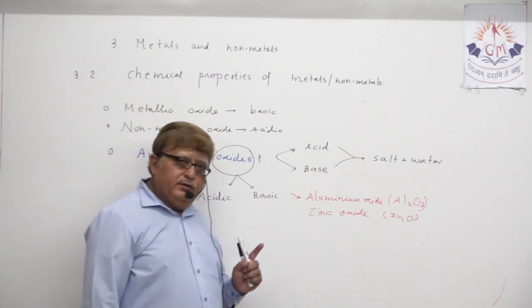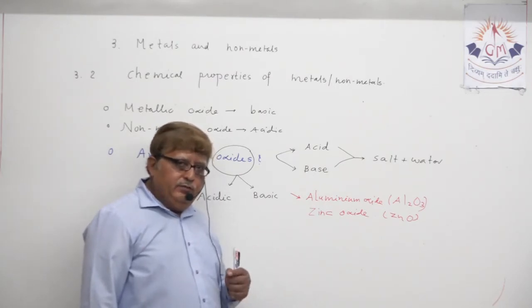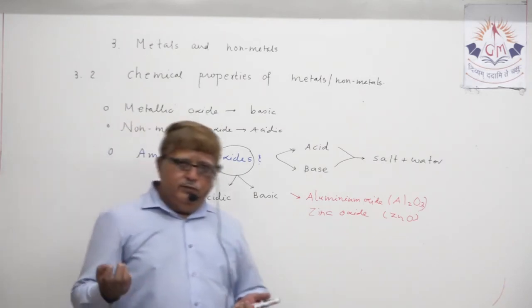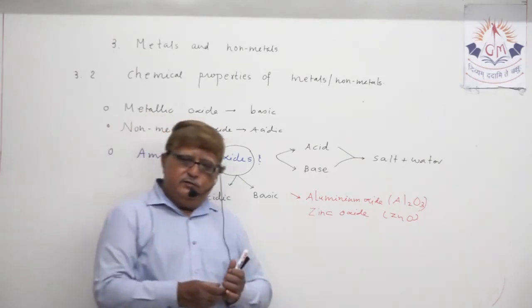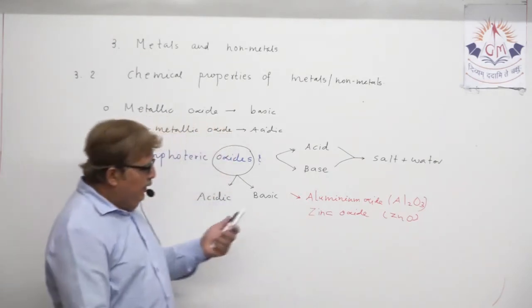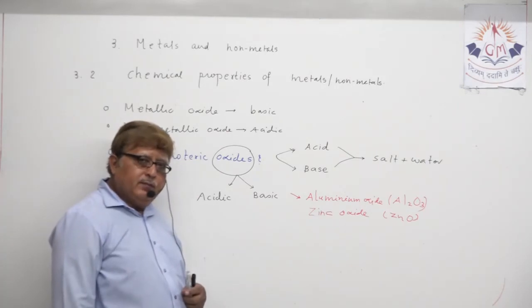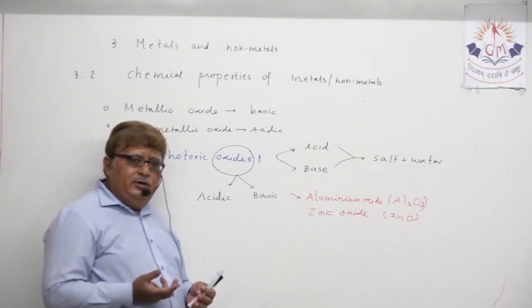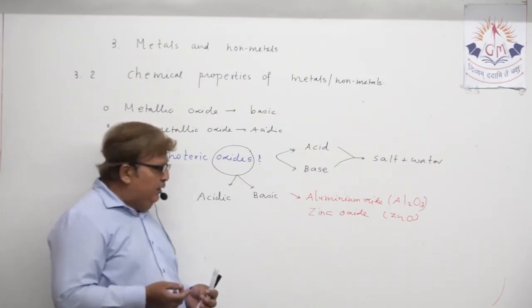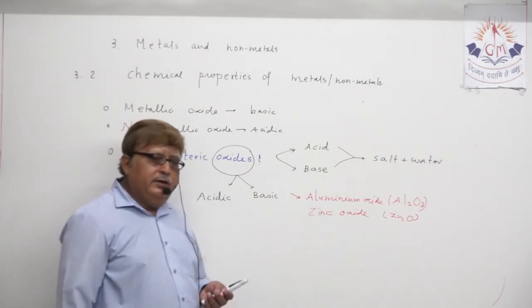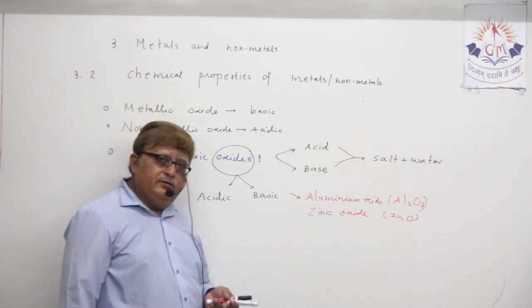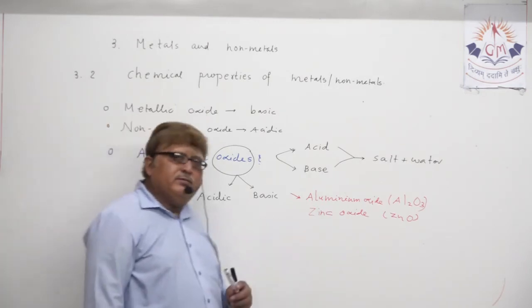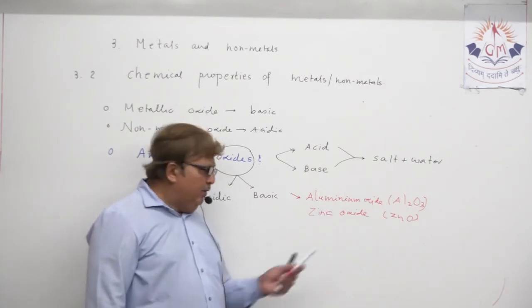Both react with acid as well as base and form salt and water, which always occur during the neutralization reaction. So they are amphoteric oxides. Actually, there is no need to prove why aluminium oxide is an amphoteric oxide, why zinc oxide is an amphoteric oxide. Understand? You can remember it very easily. You can take any equation, and from that equation you can prove that.